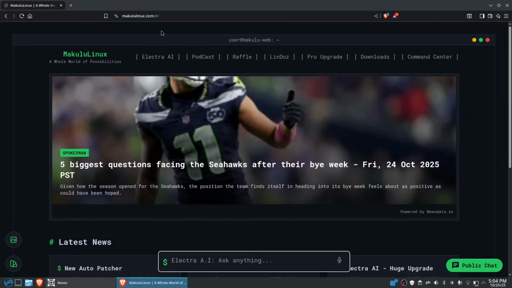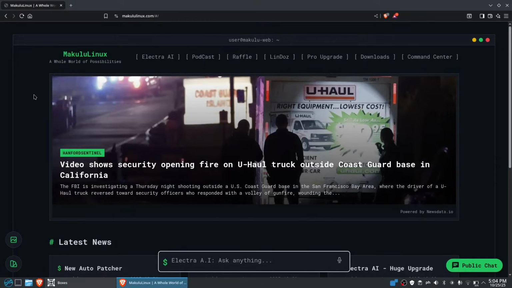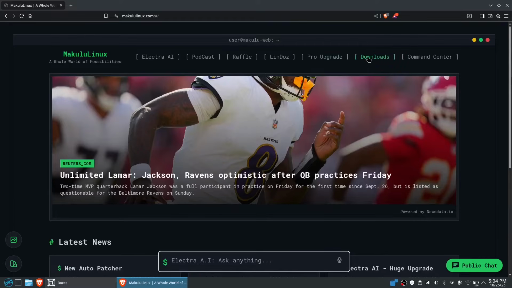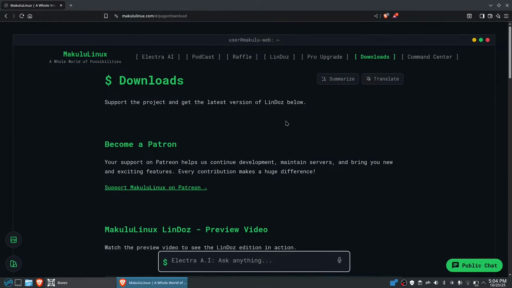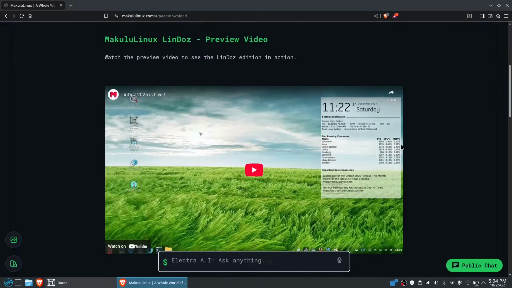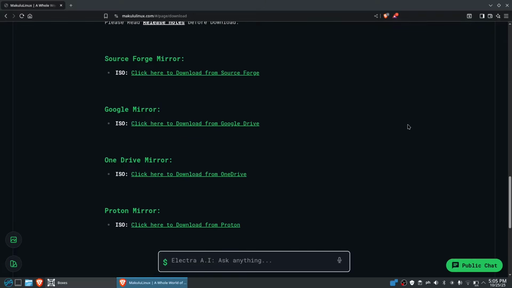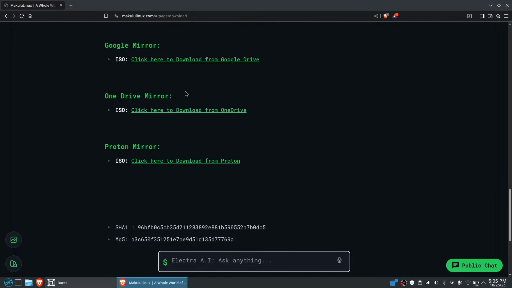So the website is makululinux.com, and we have some information right here, the latest information, the latest AI, and of course you could download this one. Go to the download tab right here, and you have different types of download. You could go down right here. We have several ISO file mirrors from SourceForge, Google Mirror. We also have the OneDrive and the Proton. I suggest to use the Proton. This is much faster in downloading.